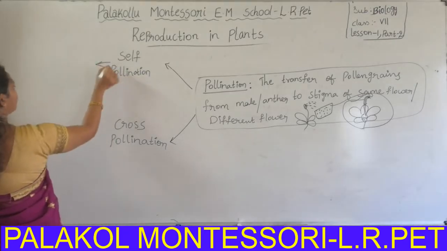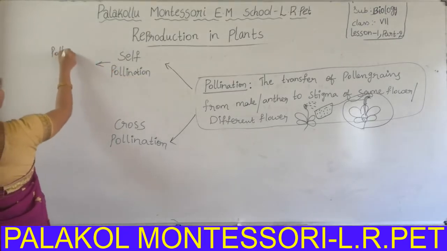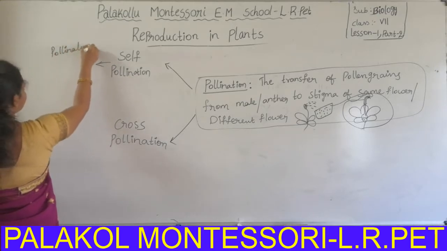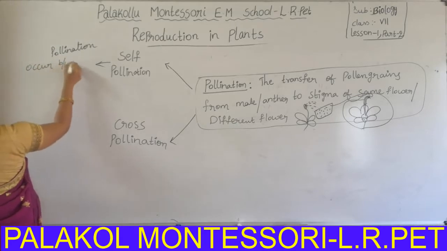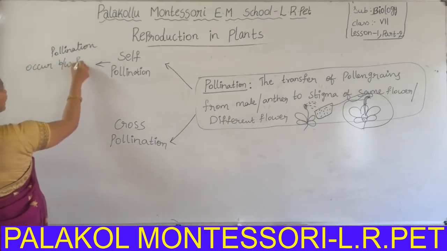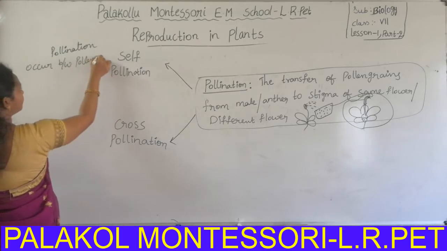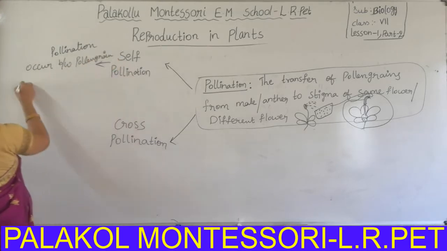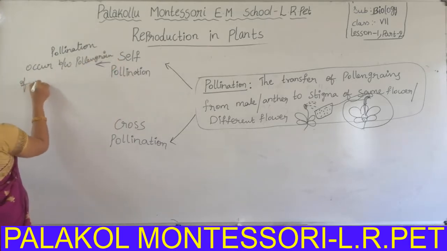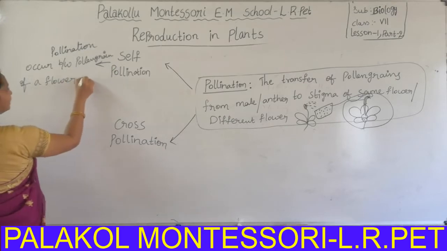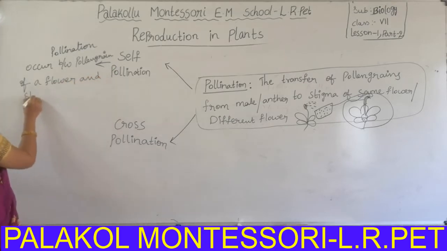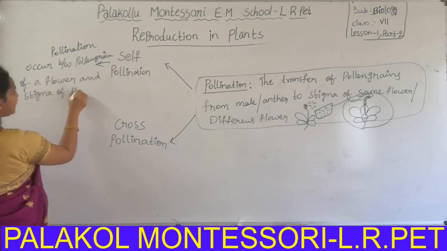That means the pollination occurs between the pollen grain of a flower and the stigma of the same flower.